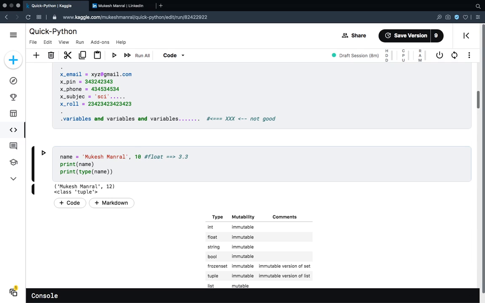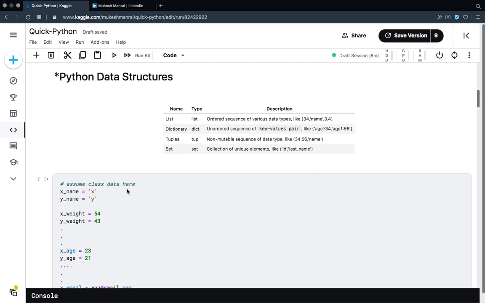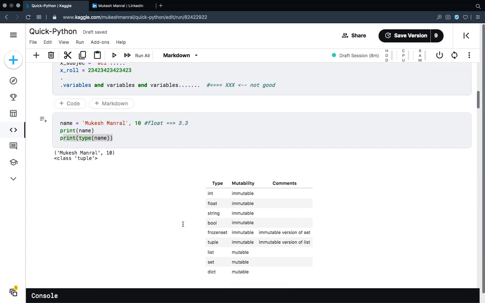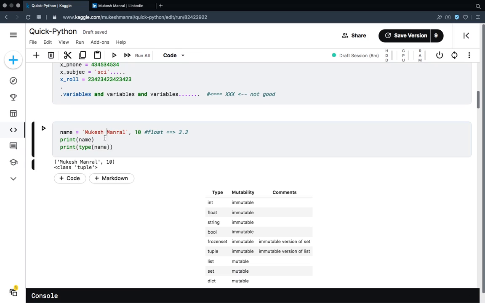See, name is this, and if we also check the type, now it is saying tuple. It's no more an int or float. This thing is converted into a tuple, and a tuple is nothing but a data structure which is used in Python. So you cannot save two things to a variable at one instance. You cannot assign two memory locations to a single variable at the same instance. In a technical way you can interpret it like this.